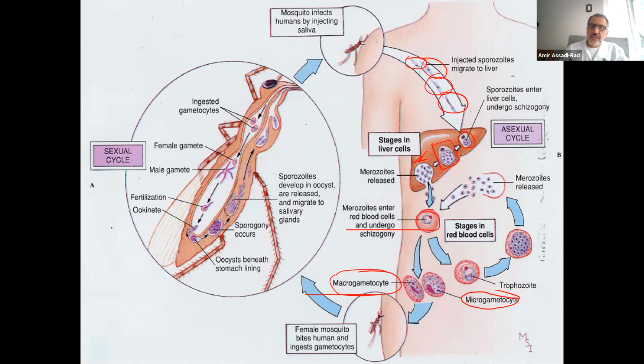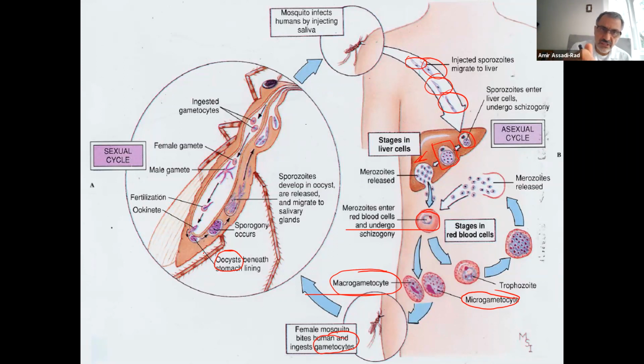Then the mosquito comes and takes a blood meal. The female mosquito ingests the gametocytes, the microgamete and macrogamete, and inside the gut of the mosquito, the microgamete and macrogamete come together and form the oocyst in the gut of the mosquito.